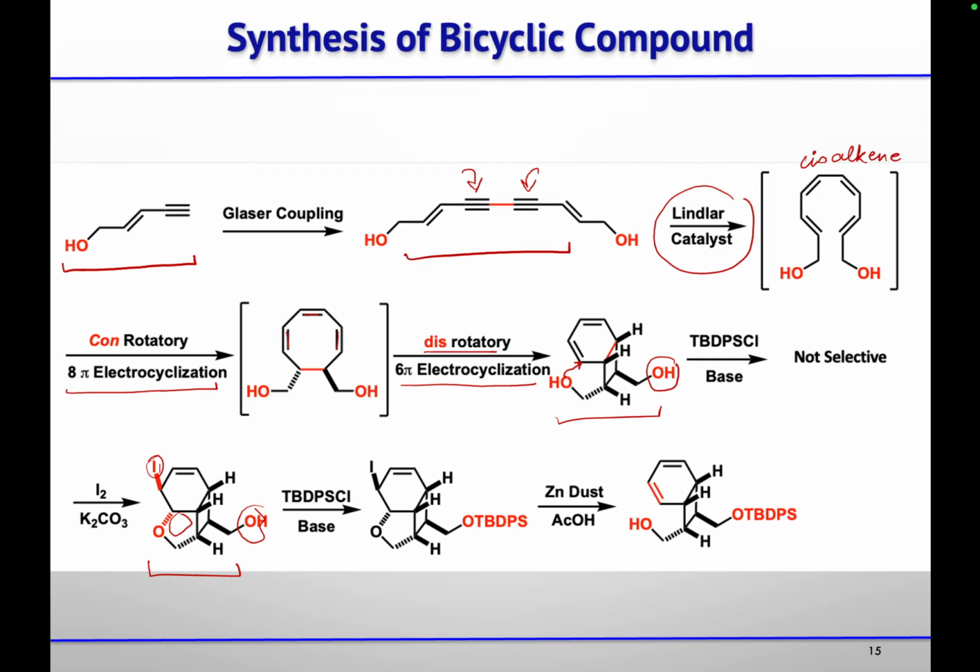Then one of the free alcohols was there, so they protected it using TBDPSCl, and then used zinc dust. So zinc will coordinate with this iodide, and this will be removed to give you the elimination product. So you will get the diene back. That is how they did the selective protection of one of the alcohols and differentiated that.